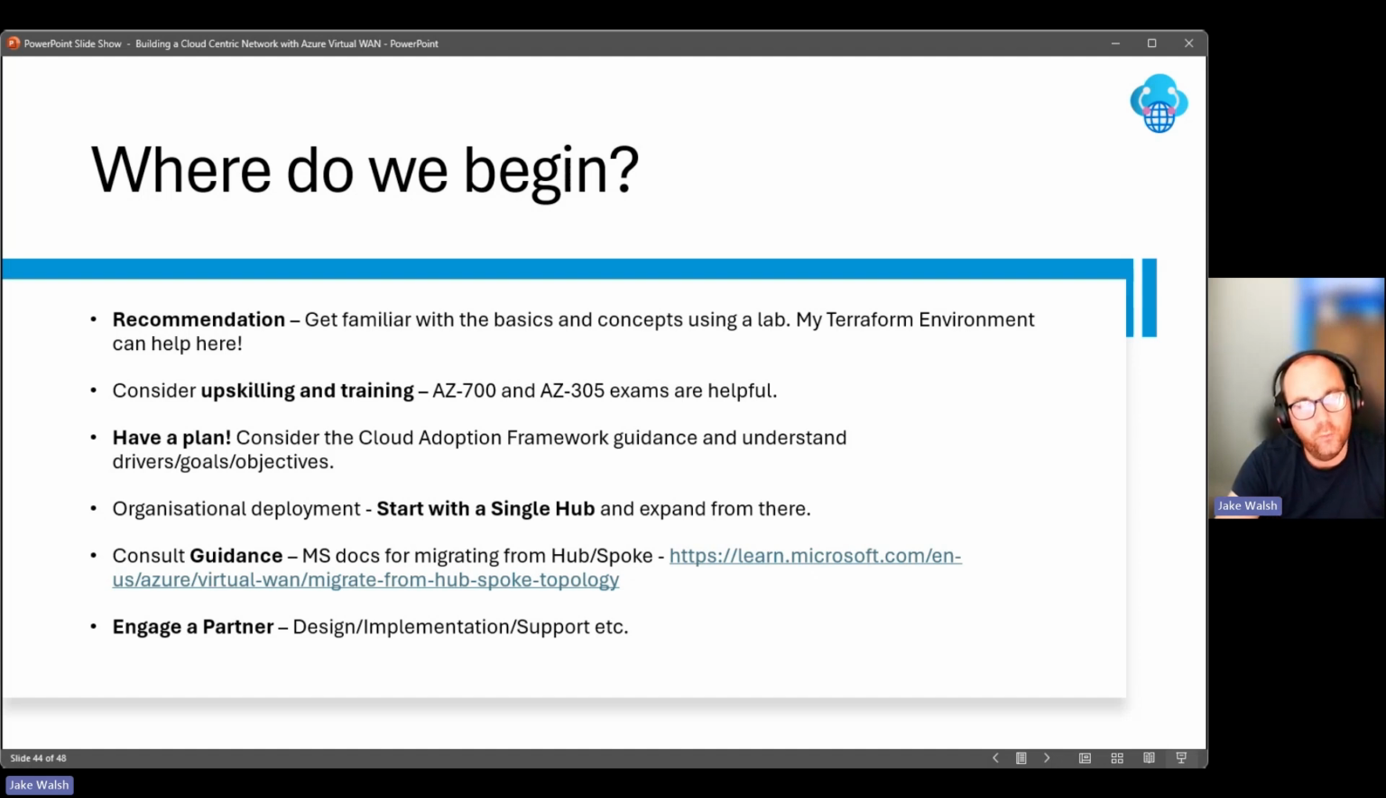When you do get to organizational deployment, start with a single hub, do some testing, expand from there. There's lots of guidance, and you'll see the next point down, consulting that guidance. There's Microsoft documentation for migrating from hub spoke through to a virtual WAN topology. Also worth noting, engage a partner. Look towards a Microsoft partner that can help you with that design, implementation, and ongoing support.